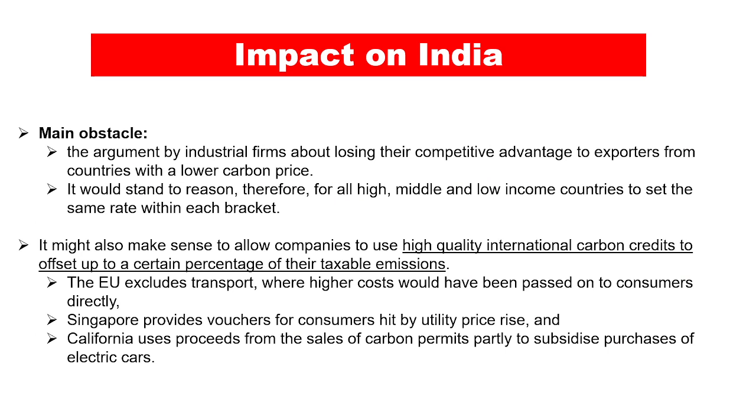Right. So now what exactly is the main obstacle in implementing the carbon tax? The argument by the industrial firms is about losing their competitive advantage to the exporters from the countries with lower carbon price.